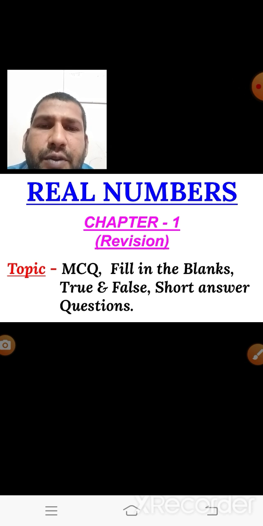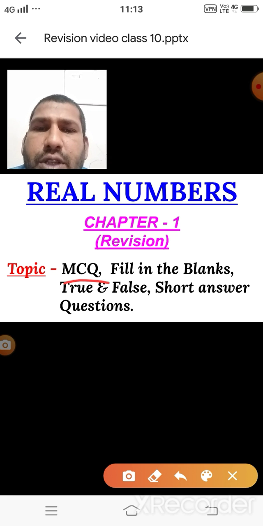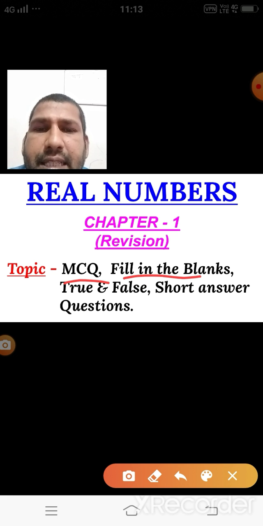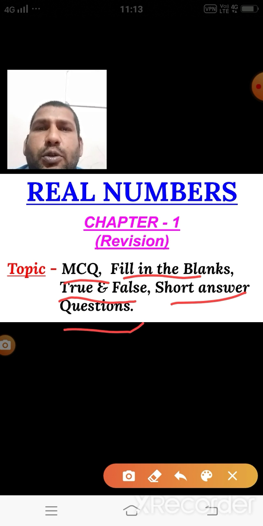Regarding the first periodic test, which will be held in the fourth week of this month, July, the mathematics paper you will get on the 24th. Which kinds of questions are we getting in the first periodic test? MCQ questions, fill in the blanks, true false questions, and maybe also short answer type questions, meaning 1 mark questions.